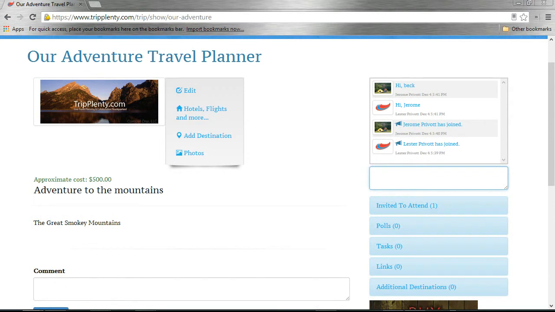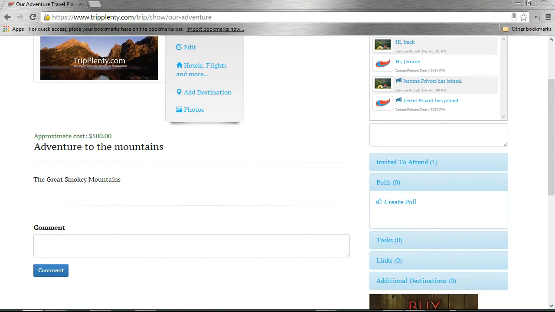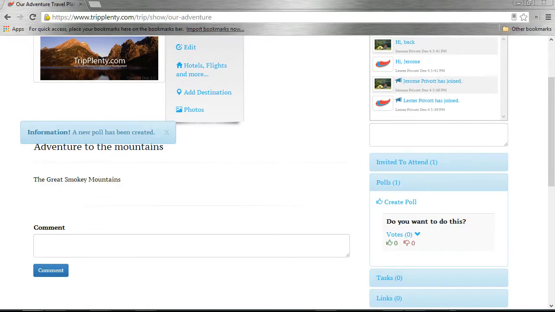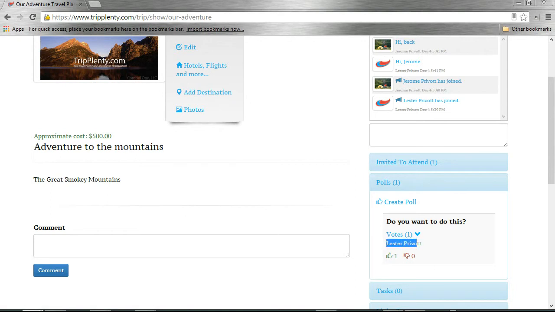At this point, you can go in and actually create polls. Polls are actually done in real time as well. So you can say, "Do you want to do this?" And everyone who is viewing the travel planner or comes to the travel planner later can actually vote in real time. So you can see that I voted yay, and it shows up that I voted, and all this is happening in real time, and it's happening on everyone's browsers.